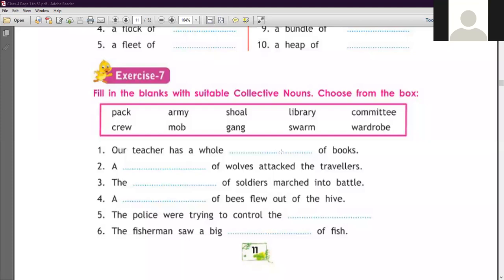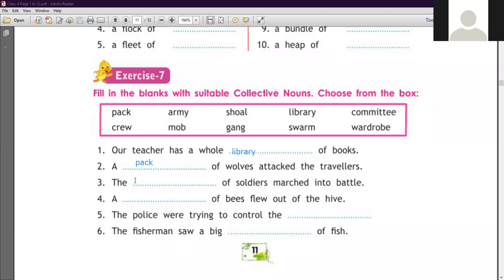Our teacher has a whole, we have to write a pack, army, shoal, library, committee, crew, mob, no. So this is the correct word here, we write library: a whole library of books. Clear? Number 2 is a dash of wolves attack the travelers. अब हमने अभी study किया था, a pack of wolves, pack. Clear? Number 3 is here, a dash of soldiers march into battle.